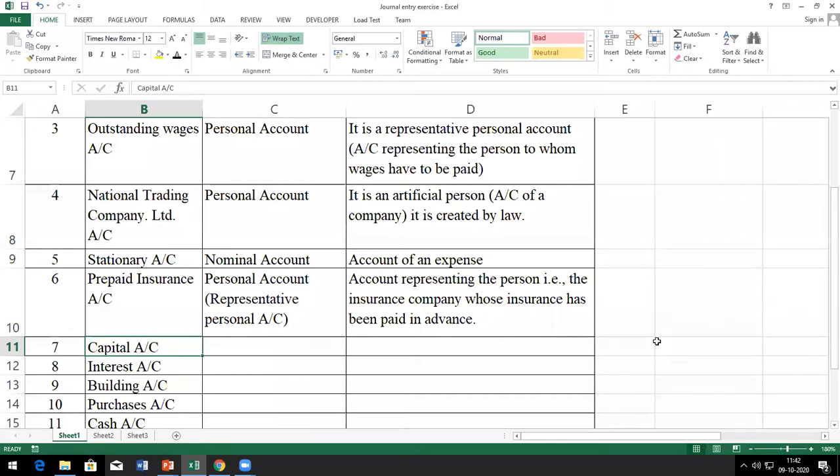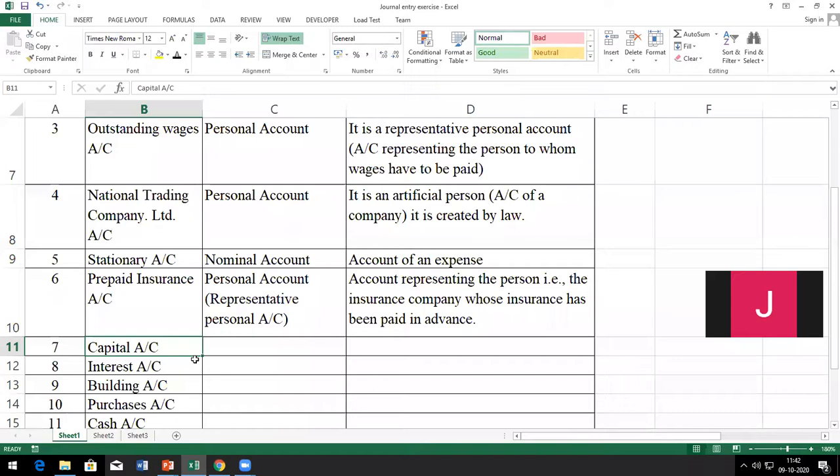Yeah. Next one is a very easy one. Jacob. Yes, sir. You are a student. Is it a personal account? Capital account. Okay. What is the reason? The company is an artificial person. Is it an artificial person or natural person? Artificial, sir. No, no. Capital account is not an artificial person. So it's natural.